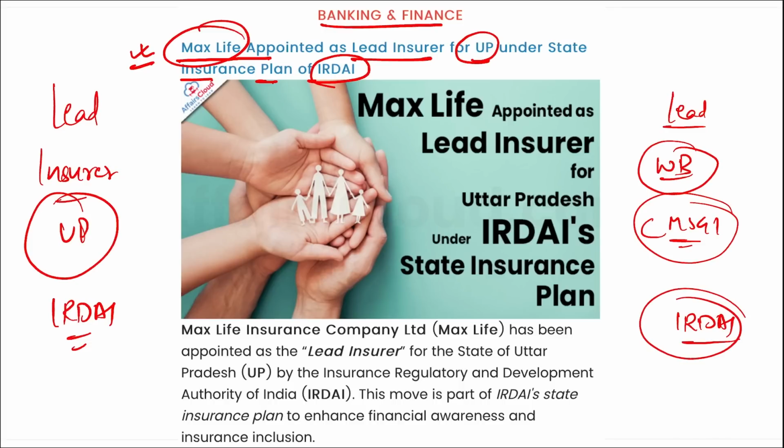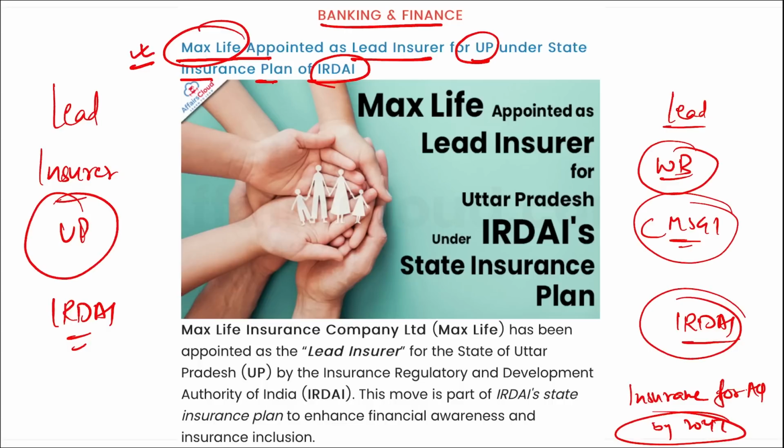And why are these lead insurers being appointed here? This is in line with IRDAI's vision, or India's vision, to provide insurance for all by 2047. And why 2047?